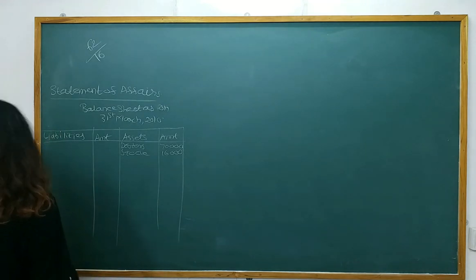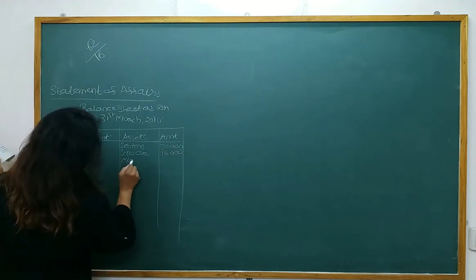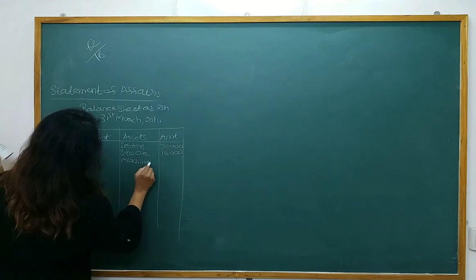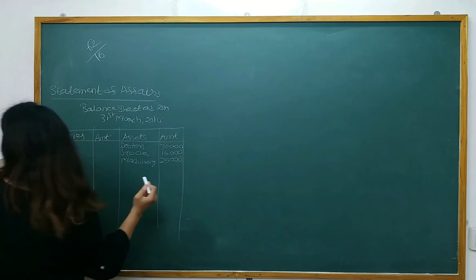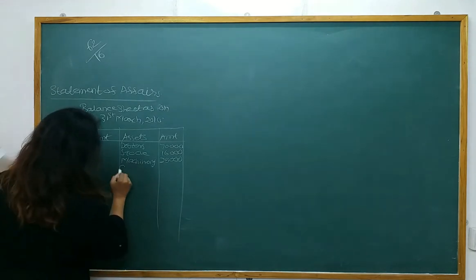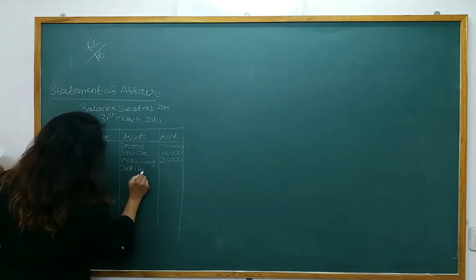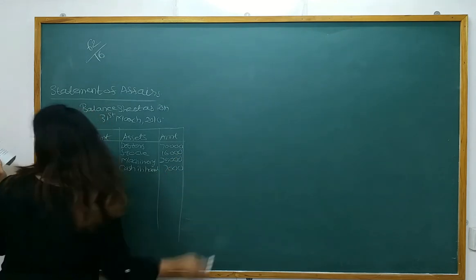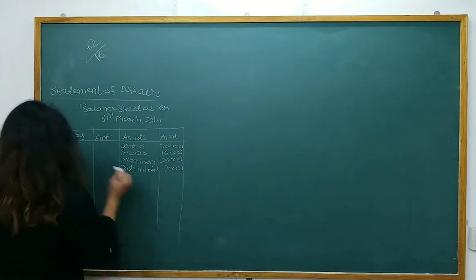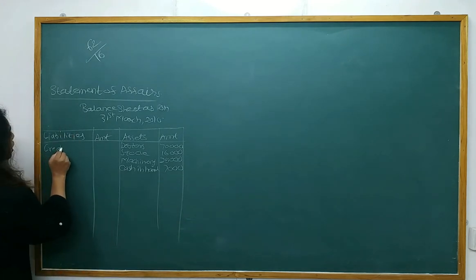Then what are we having? Machinery 25,000. Then we are having cash in hand, balance sheet asset side, cash in hand 7,000. Next we are having creditors. Creditors are our liabilities.